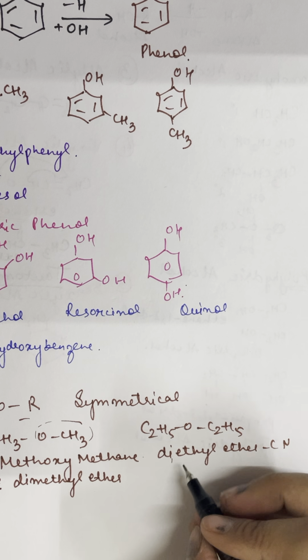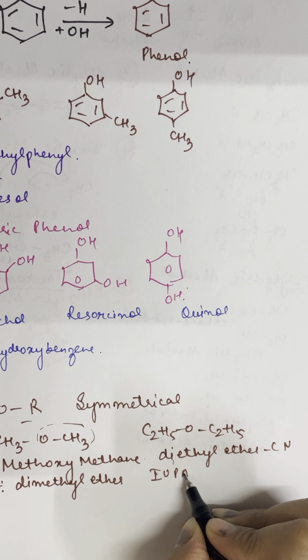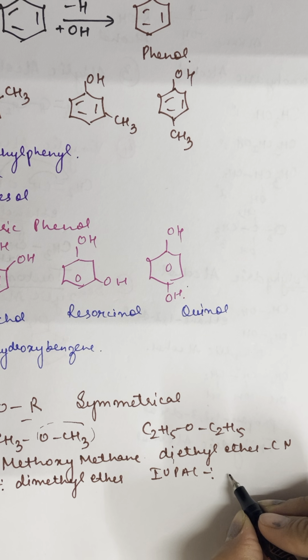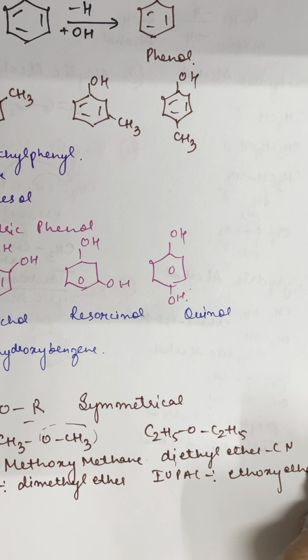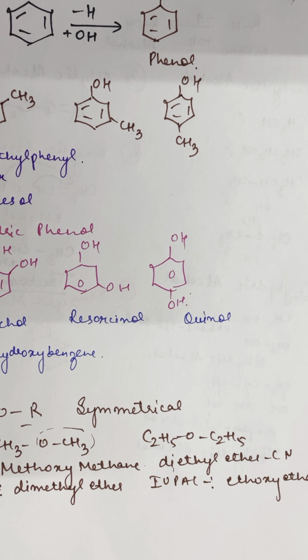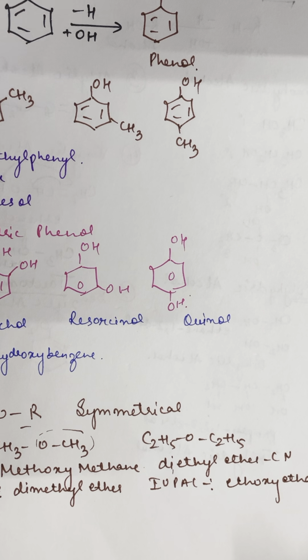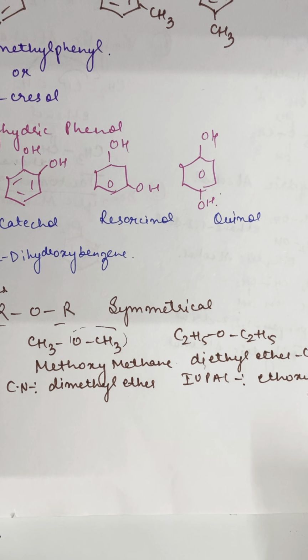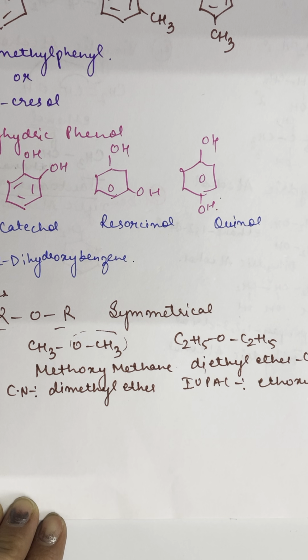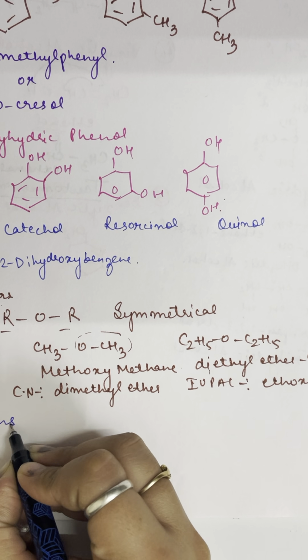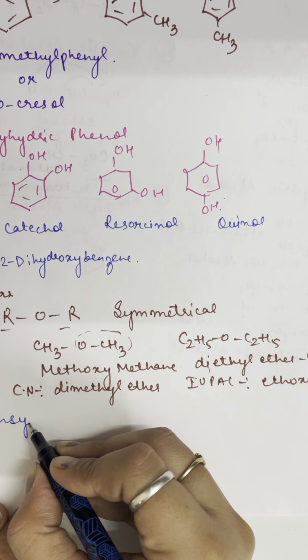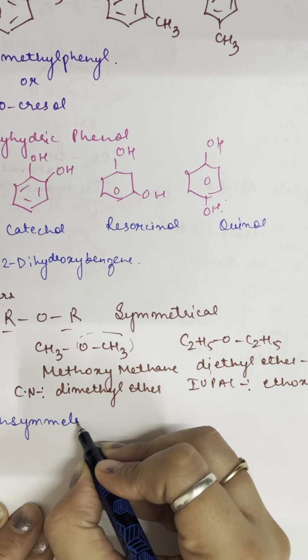And what about the IUPAC name? The IUPAC name will be ethoxyethane. Fine. This is the case of symmetrical ethers. But with unsymmetrical ethers you can face some problem, because you get confused about which side to write as oxy and which as alkane. So let me clear your doubt regarding this.